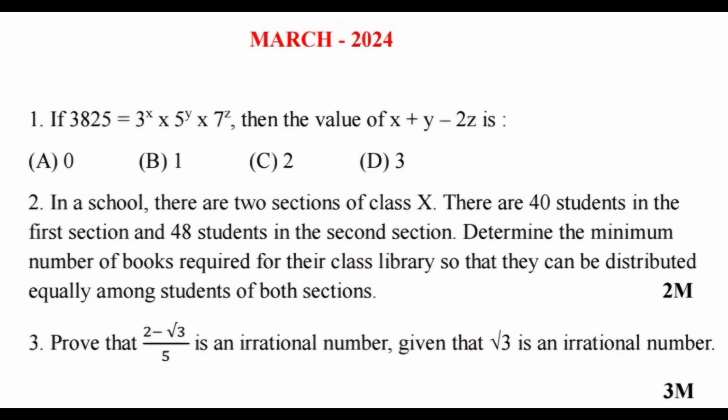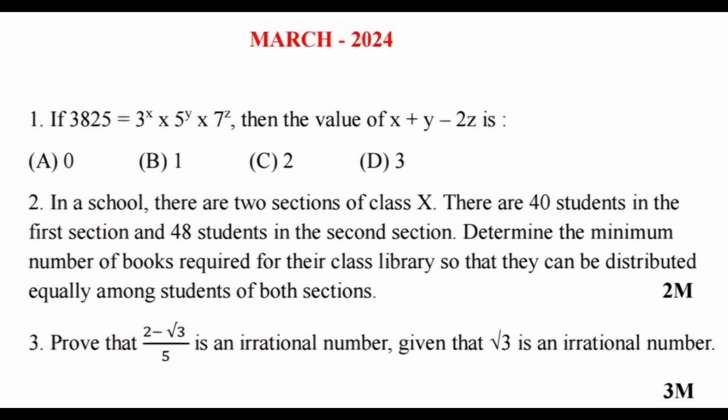Next, coming to the March 24 questions. First question is 3825. You need to write it in the form of factorization, that is 3 power x into 5 power y into 7 power z. Find first here x, y, z values. x is equal to 2, y is equal to 2 and z equal to 1 you will get. The answer is 2 for this question.